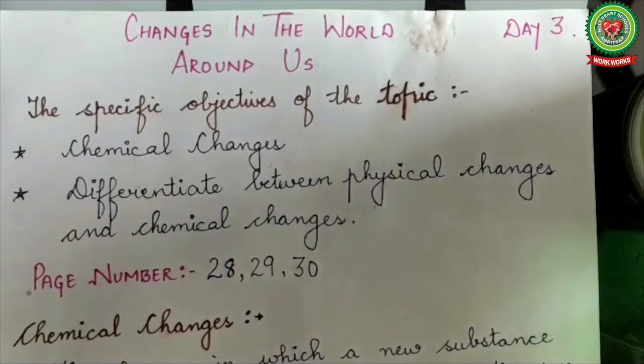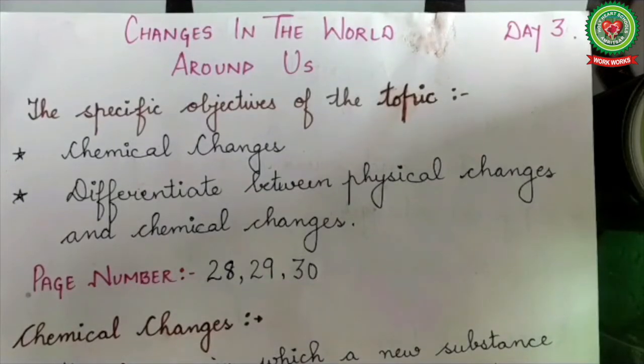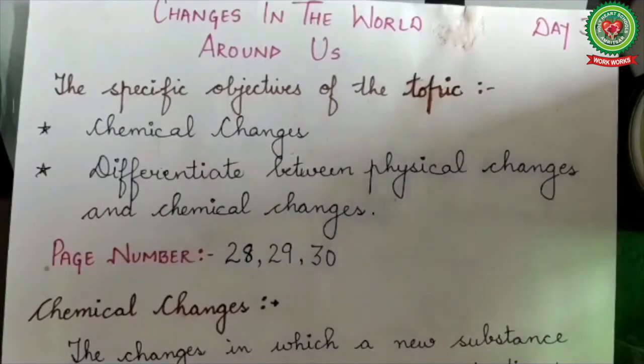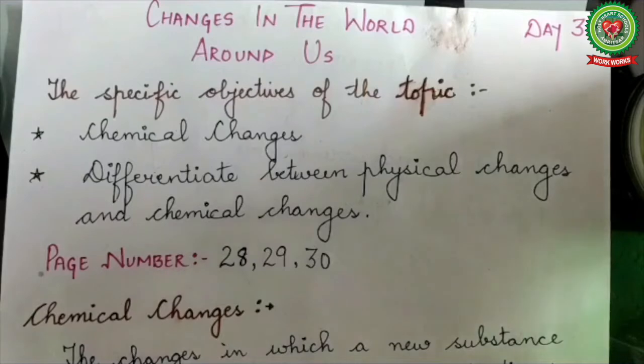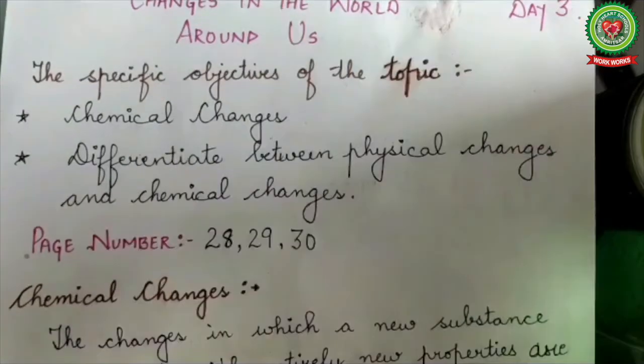Students, in previous lectures we have discussed what is a change, classification of changes, natural and man-made changes, periodic and non-periodic changes, desirable and undesirable changes, fast and slow changes, reversible and irreversible changes, and physical changes. And today we are going to discuss chemical changes. So open page number 28 of your chemistry textbooks.